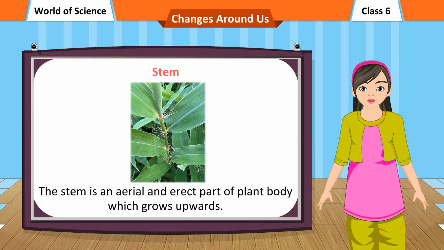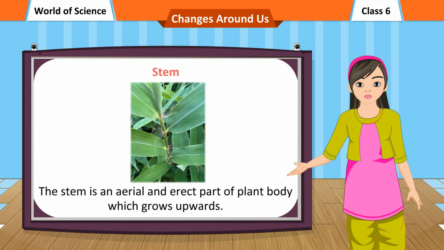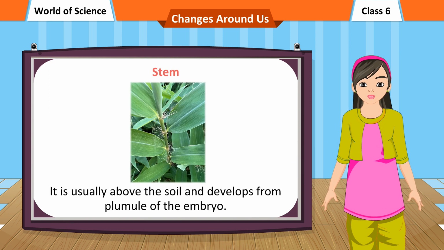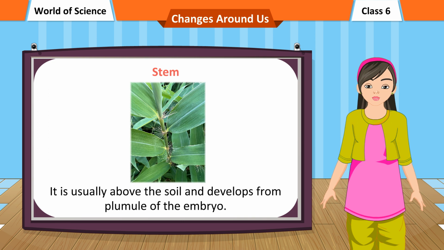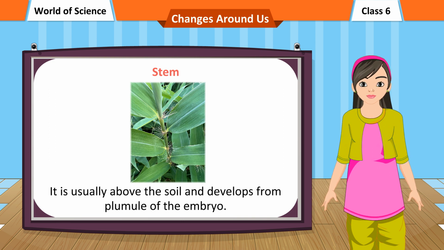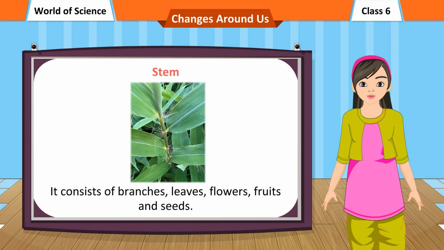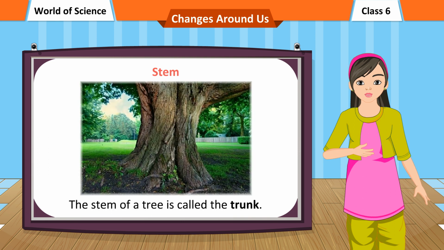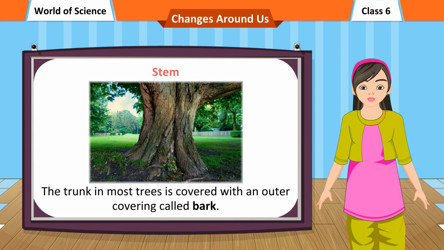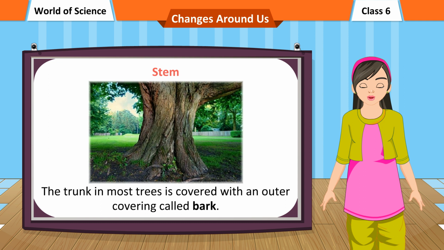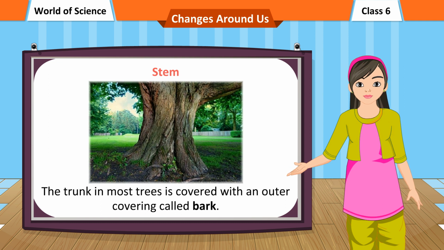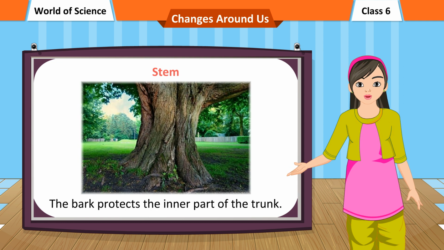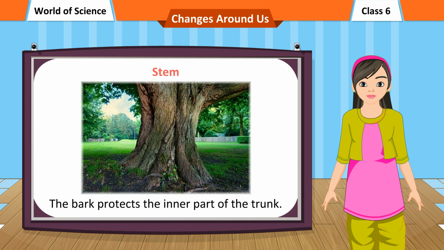Stem. The stem is an aerial and erect part of plant body which grows upwards. It is usually above the soil and develops from plumule of the embryo. It consists of branches, leaves, flowers, fruits, and seeds. The stem of a tree is called the trunk. The trunk in most trees is covered with an outer covering called bark. The bark protects the inner part of the trunk.